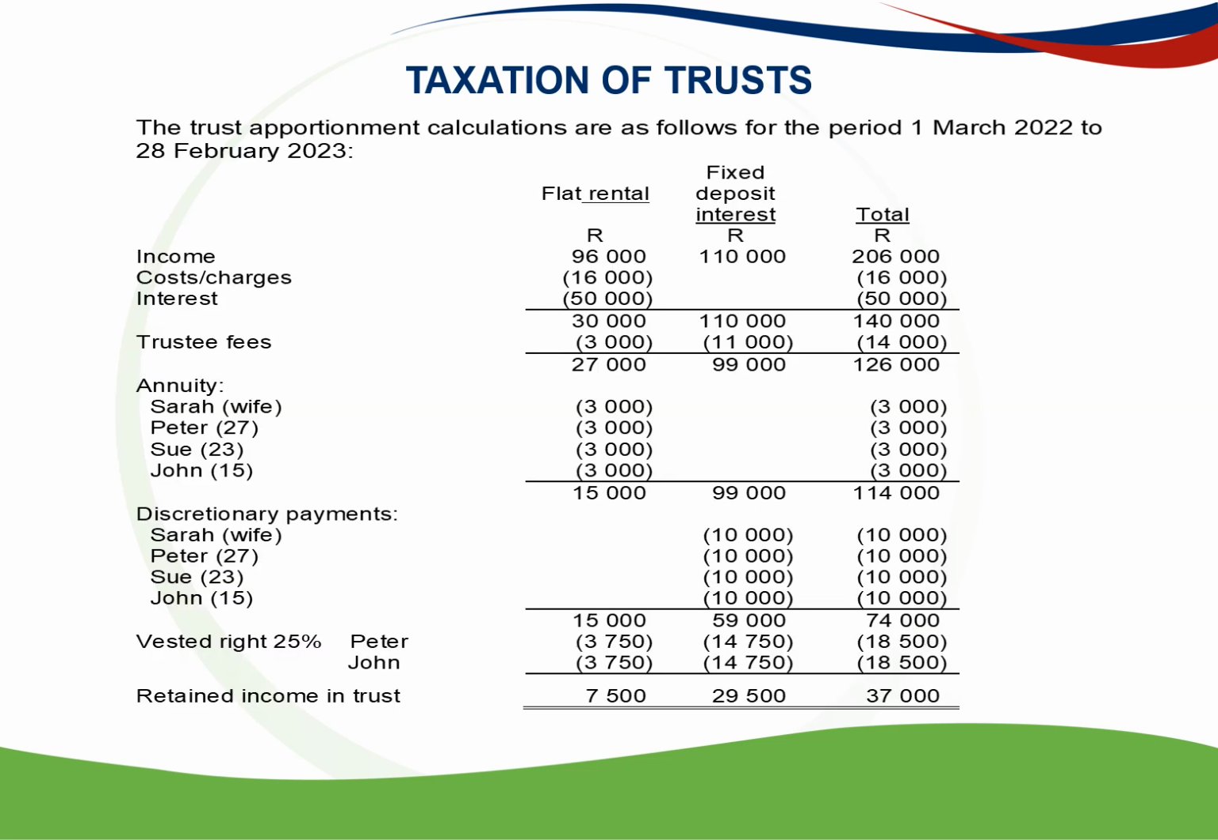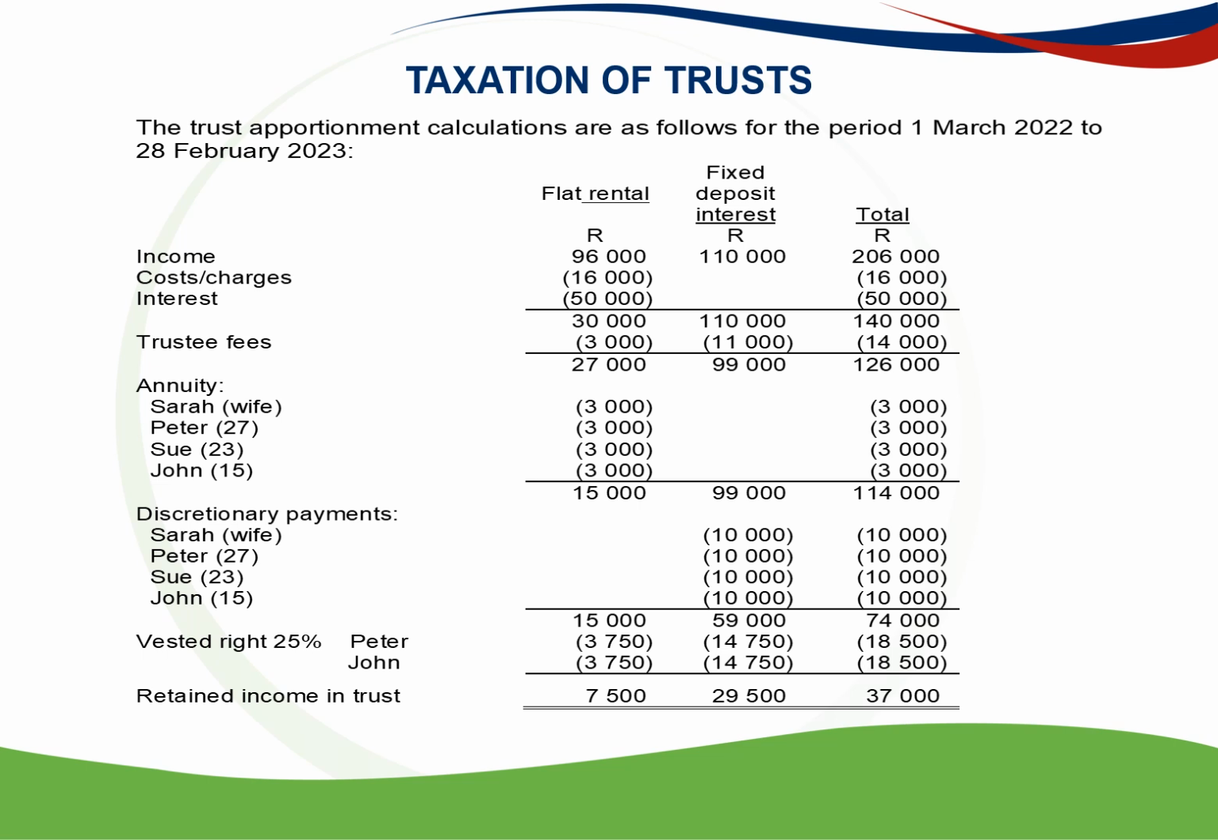Now we look at the apportionment calculations for the period 1 March 22 to 28 February 2023, and it's divided up into the flat rentals, the fixed deposit interest, and the total. So the income rental was 96,000, interest 110,000, total 206,000. The costs, that was the agent commission and repairs, 16,000 for the rental. Interest, 5% interest on the R1 million loan of B.R. Camp is 50,000 for the year. That comes from the rental.